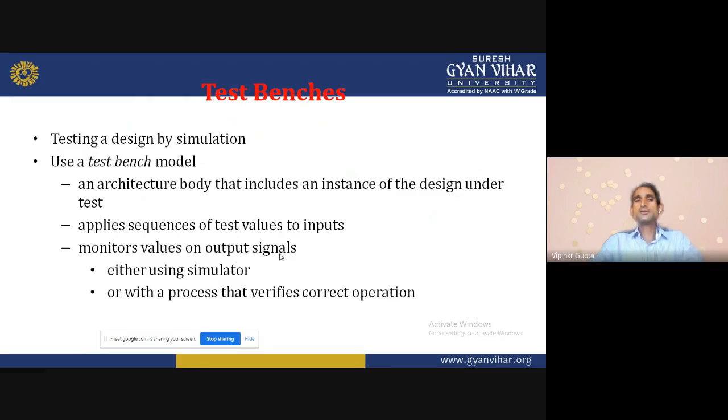I will test this design. Will it work properly, yes or no? It can be simulated using a test bench. So use a test bench model in the architecture body that includes an instance of the design under test. Apply a sequence of test values to the input. Monitor the value on the output signal, either using the simulator or with a process that verifies correct operation.